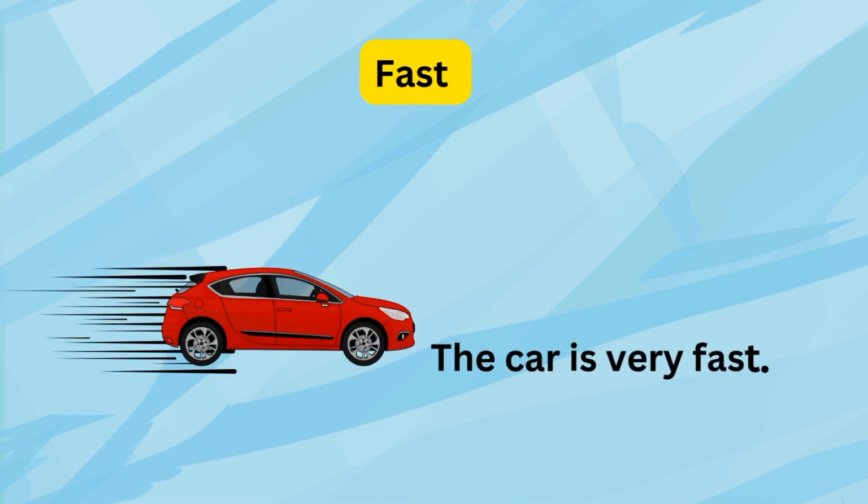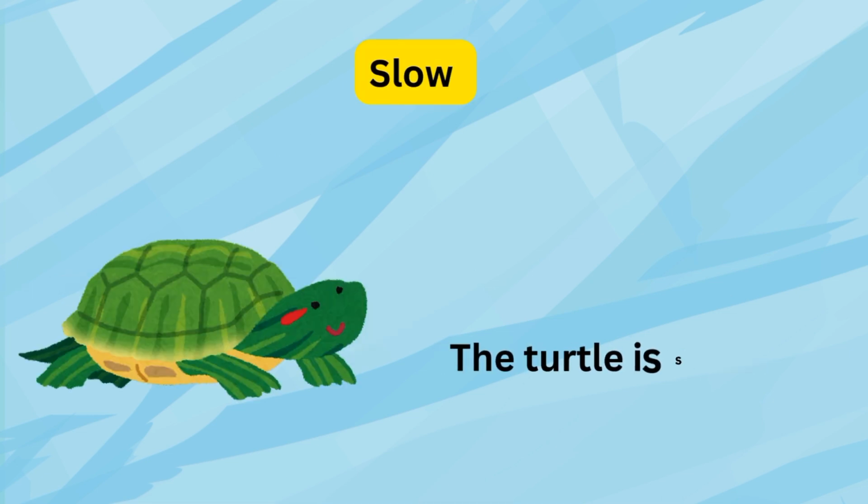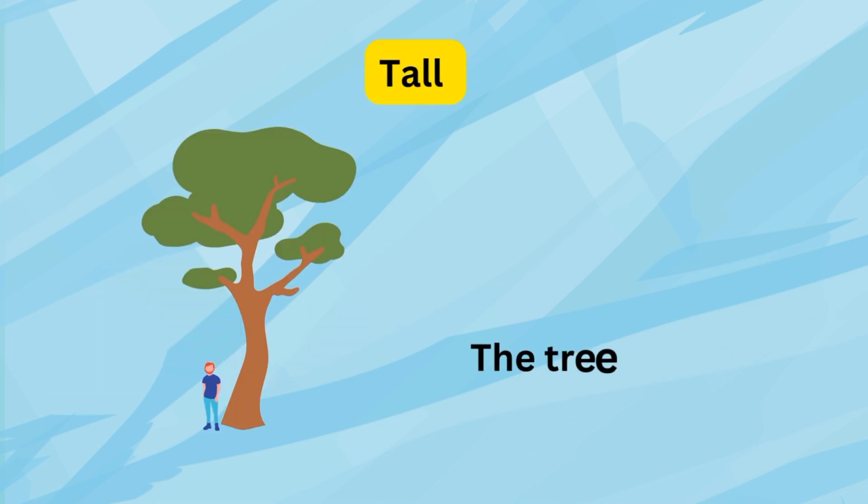Fast. The car is very fast. Slow. The turtle is slow. Tall. The tree is tall.